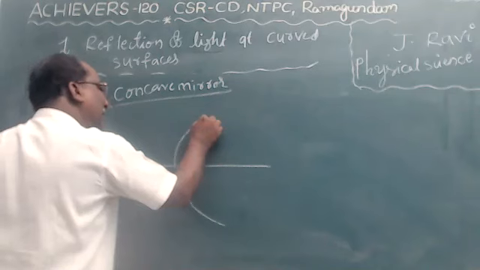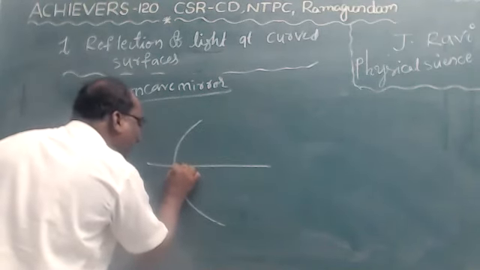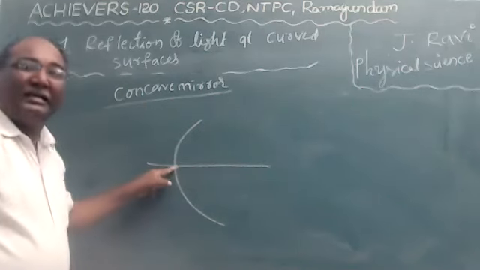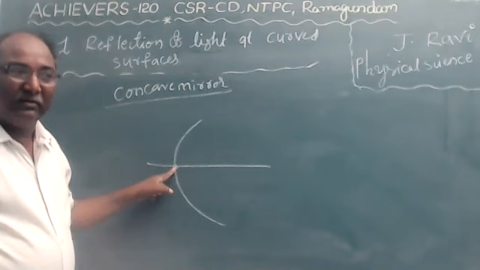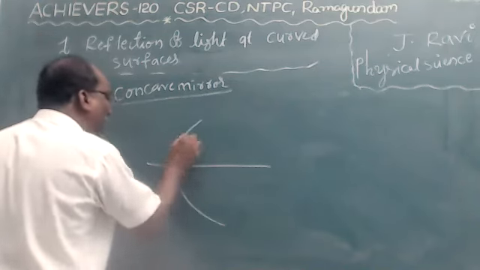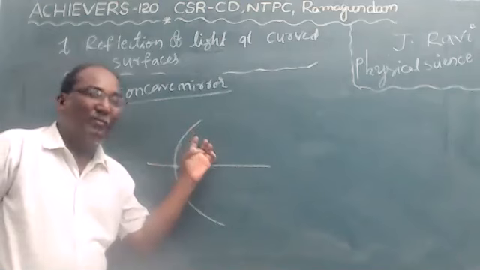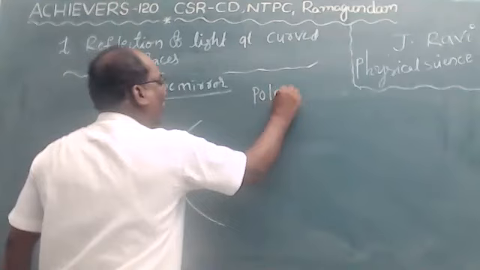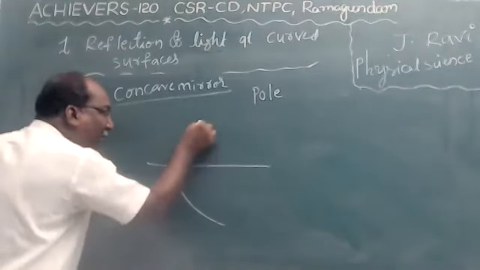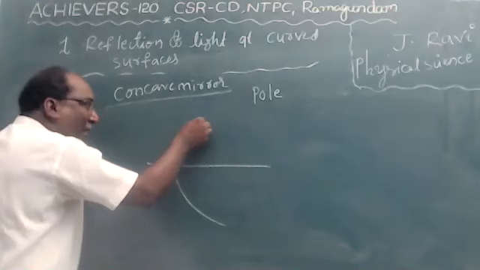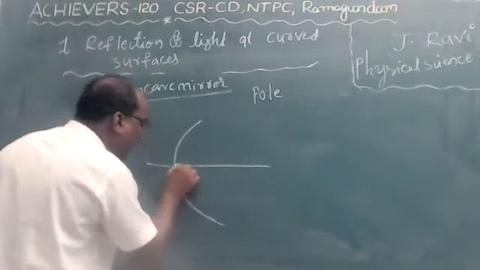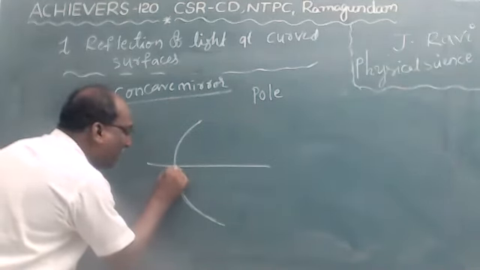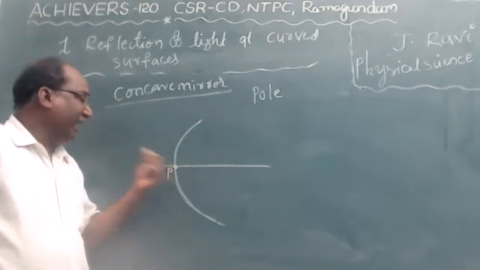Now, the midpoint of the curved mirror is called the pole, children. Pole. It is the midpoint of the curved mirror. Midpoint of the curved mirror is called pole. It is denoted by P.